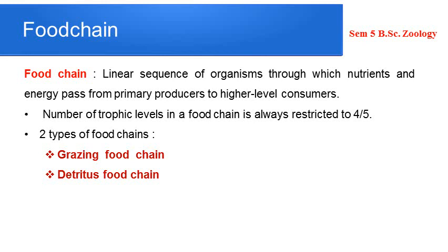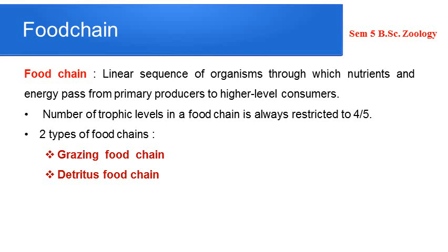And during the process of eating and being eaten, energy is transferred from one trophic level to the other, from producers to the primary consumer, to the secondary consumer, to the tertiary consumer, and so on. So here there is a sequence of organisms through which the nutrients or the energy is passed from one to the other, from the lower to the higher trophic levels. That is, producers actually take up the position of the lowest trophic level in a food chain, while as we pass on from producers to primary consumers, to secondary consumers, to tertiary consumers, we are actually going up the ladder in a food chain from lower to the higher trophic level.